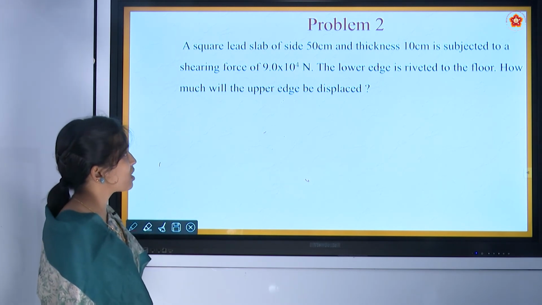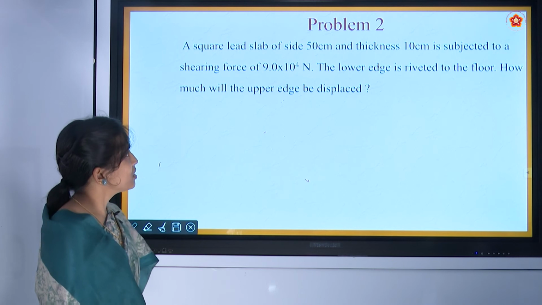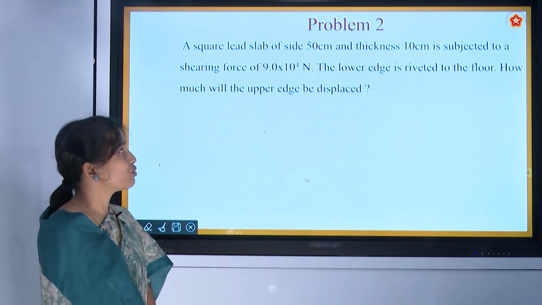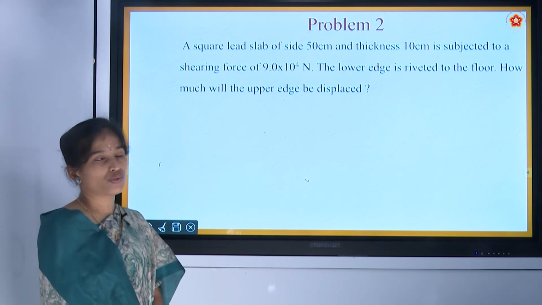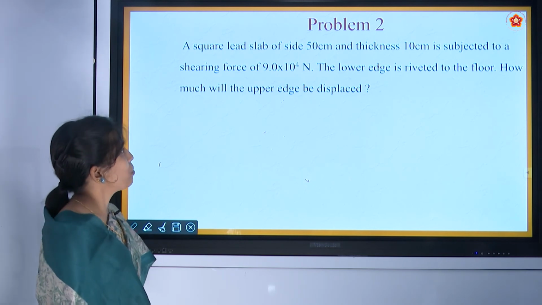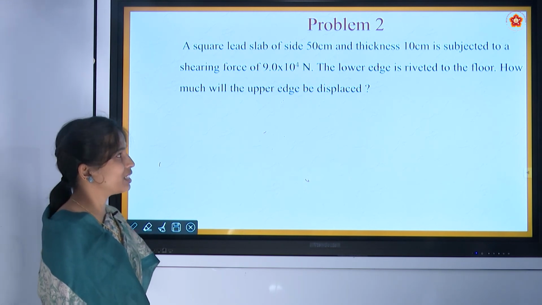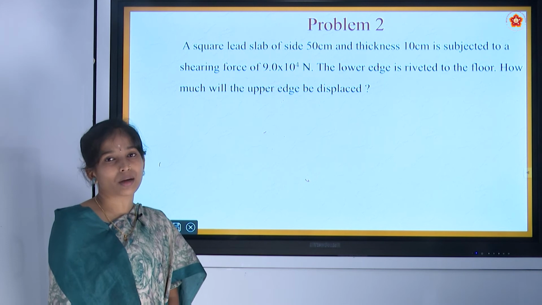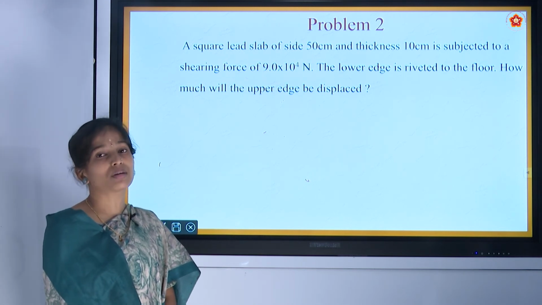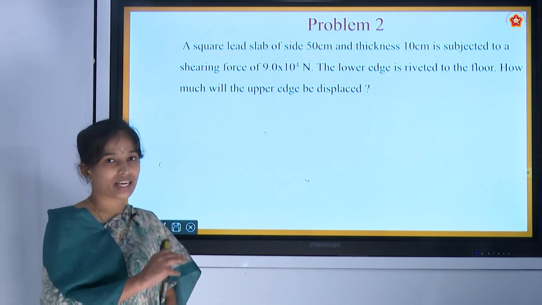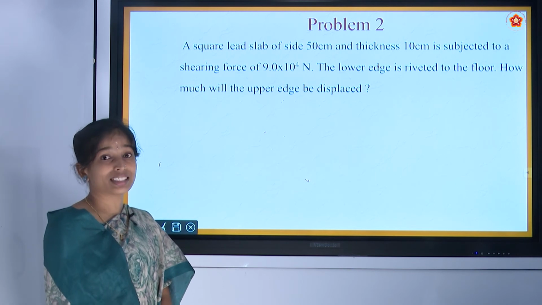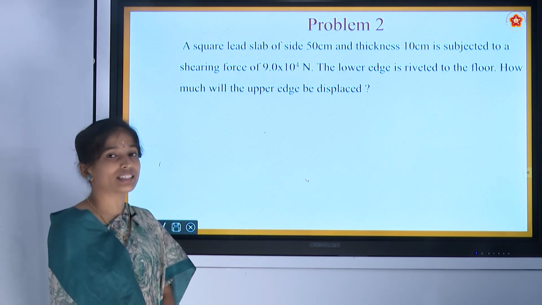And the force applied is 9 into 10 raised to 4 Newton. How much will the upper edge be displaced? In case of shearing stress, the displacement of the upper edge is delta x. We have to calculate delta x.